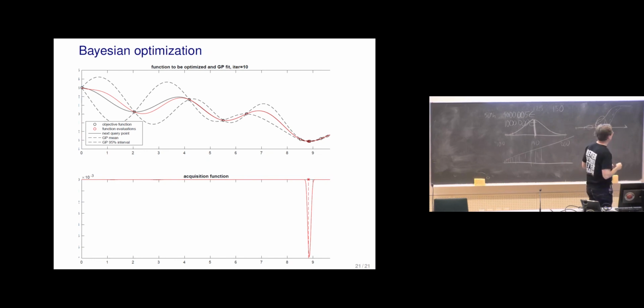And of course you can get a high probability for that either because you are already predicting that the nearby values are very low, or because you have so much uncertainty. There are different acquisition functions which have different balances between exploitation, looking more where you have already seen small values, or looking more where you have a lot of uncertainty.